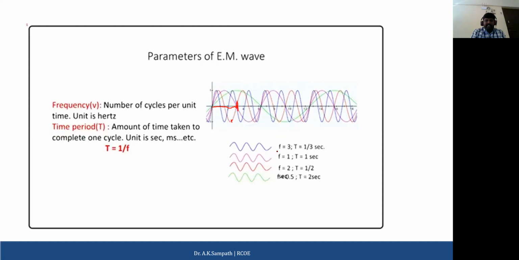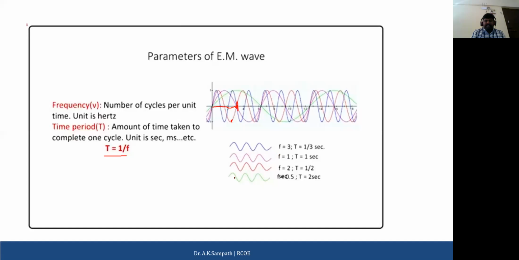When you consider this color signal, the frequency is 3, which means it is repeated 3 times: 1, 2, 3. The time period is the amount of time taken to complete one cycle, measured in seconds or milliseconds. The formula for the time period is T equals 1 upon the frequency. So the blue signal has 3 cycles in the particular time unit, and the light blue signal consists of only one cycle.